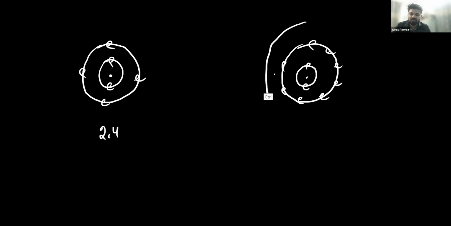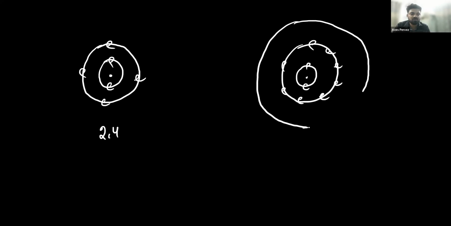So carbon is the atom that has 2 in the first shell and 1, 2, 3, 4 in the second shell. That is 2, 4, that is carbon. And now talking about silicon, it has 2 in the first shell, then 8 in the second shell, 1, 2, 3, 4, 5, 6, 7, 8, and then it has 4 electrons in its outermost shell. Okay, that is 1, 2, 3, 4.